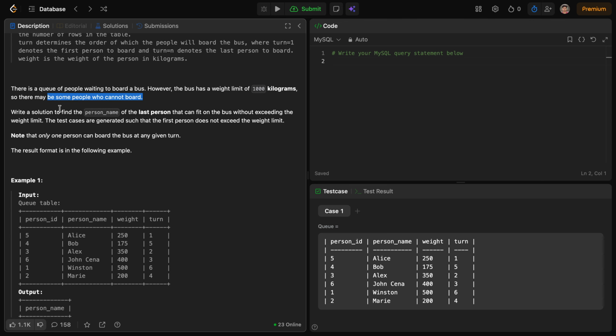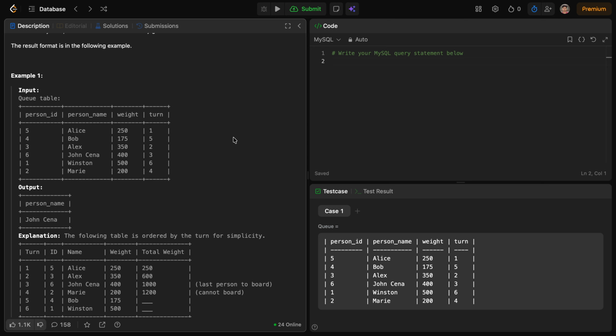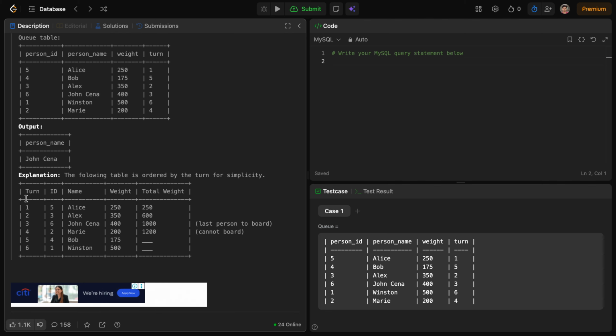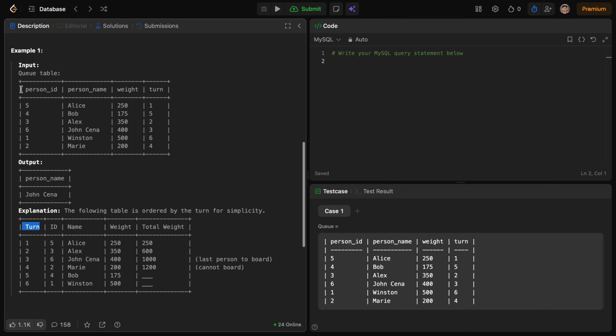Okay. So they want us to find the last person that can fit on the bus without exceeding the weight limit. And the test cases are generated such that the first person does not exceed the weight limit. So we don't have to think about the first person's weight and all. They also give us some explanation. They order the turn like in the test case.